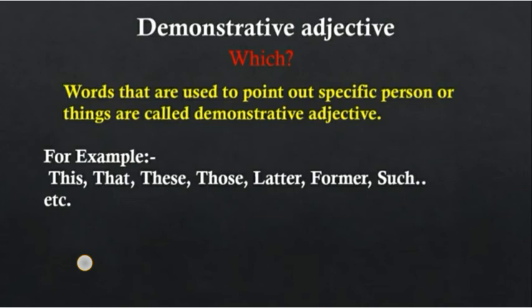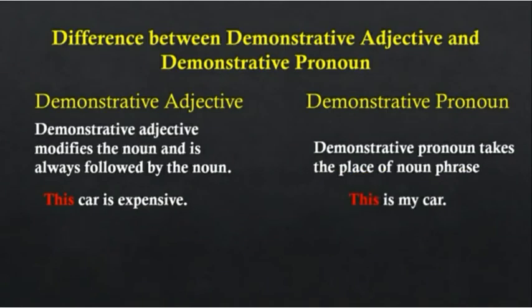Okay, children? So we'll understand with the help of examples. Here examples are like: This boy is stronger. This car is expensive. So this word, this, is pointing to the car. This is telling about the noun. The noun is car. So this is the demonstrative adjective. Clear, children, with the help of the example?